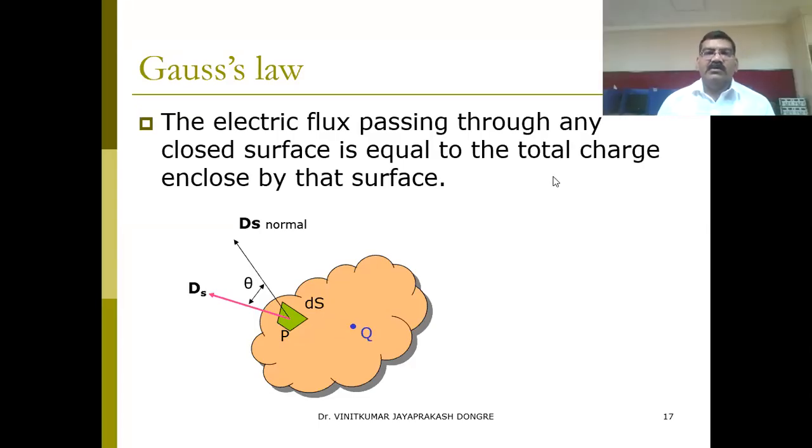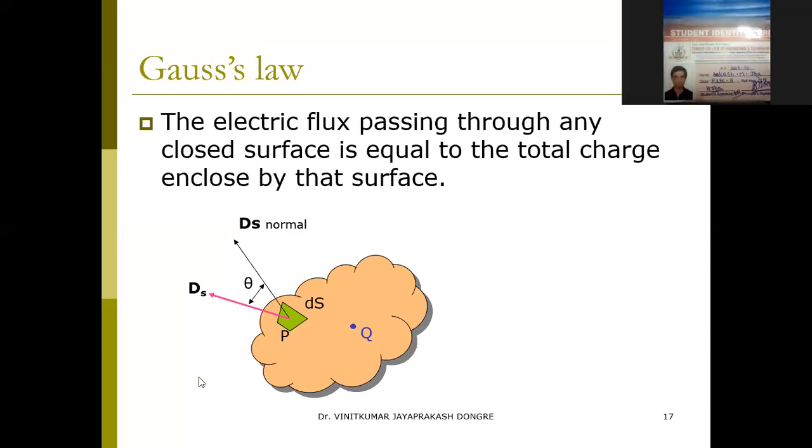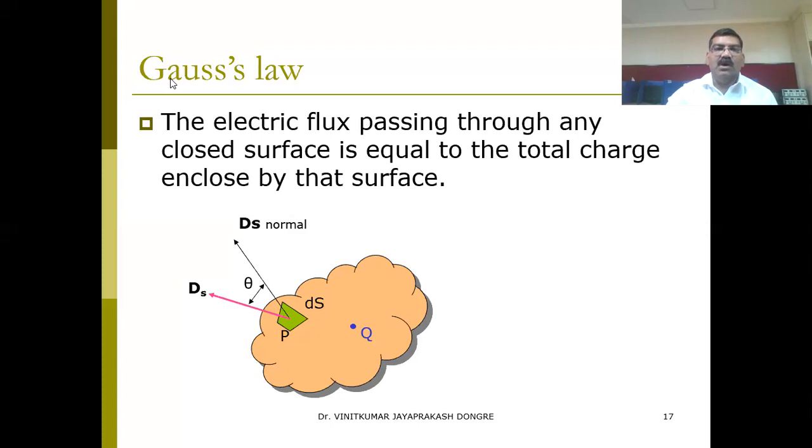Now, today we will start from Gauss's law. Previously, we discussed D, the electric flux density. In Gauss's law, named after the scientist Gauss, he has given some law. So, what is this law that we are going to discuss today?